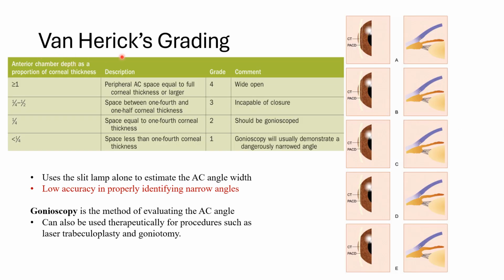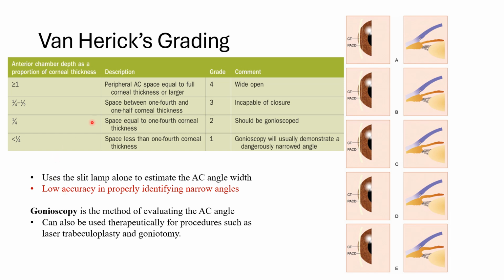For this angle, we have different grading systems, starting from van Herick, in which we make a very thin slit at the periphery of the cornea, which we compare with the peripheral AC depth. So if the peripheral anterior chamber space is equal to full corneal thickness, it is considered to be a wide open angle. If the space is 1/4 to 1/2 of the corneal thickness, then it is considered to be grade 3 or incapable of closure. If the space is equal to 1/4 of corneal thickness, then it should be gonioscoped. Probably the angle is narrow. So if the space is less than 1/4, consider it to be an occluded angle.